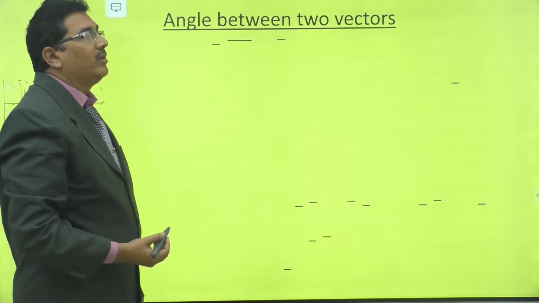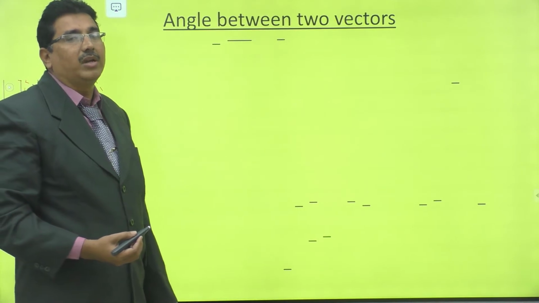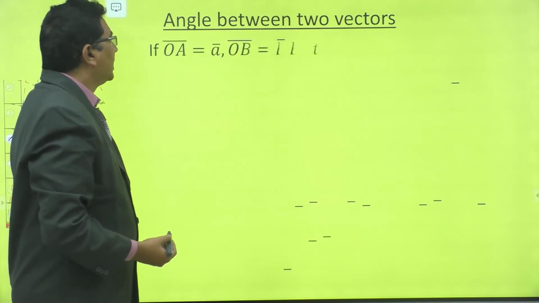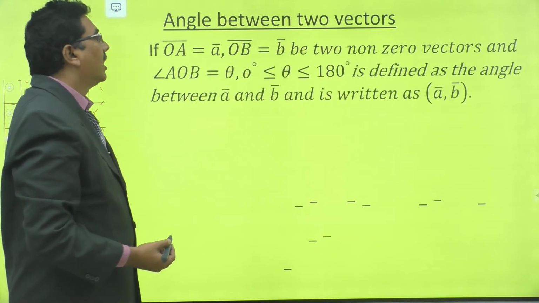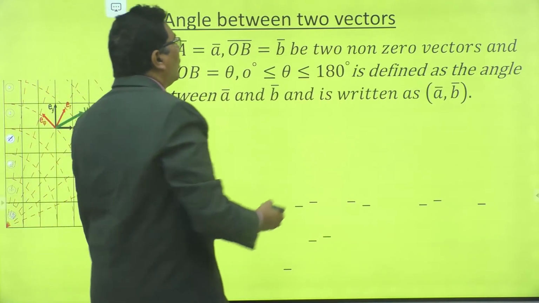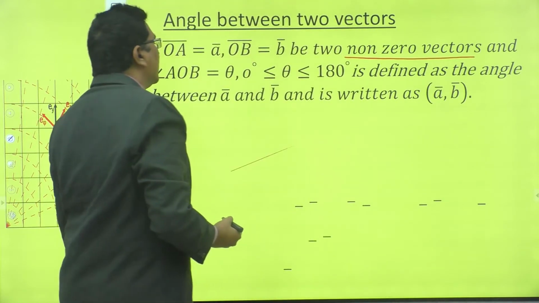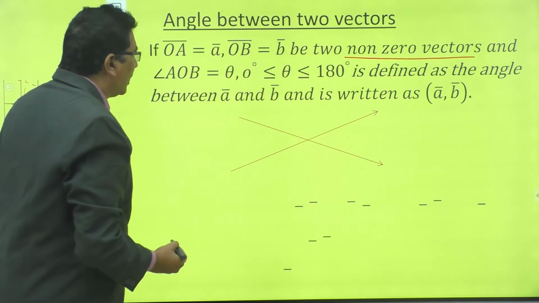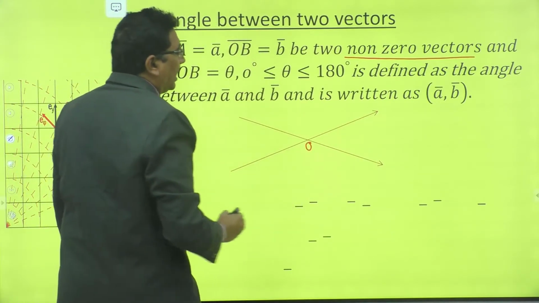Now, angle between two vectors. How to define the angle between two vectors? Let OA bar is equal to A bar, OB bar is equal to B bar, be two non-zero vectors, and angle AOB is equal to theta. This is the origin.